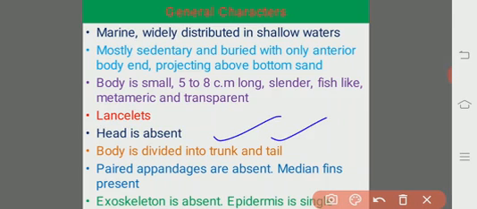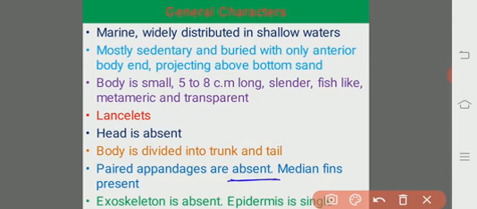As the head is absent, the remaining body is divided into two regions. The first and foremost anterior region is called the trunk, followed by the tail. The posterior, caudal region is called the tail region. And one more specificity in the case of cephalochordates is that paired appendages are absent.